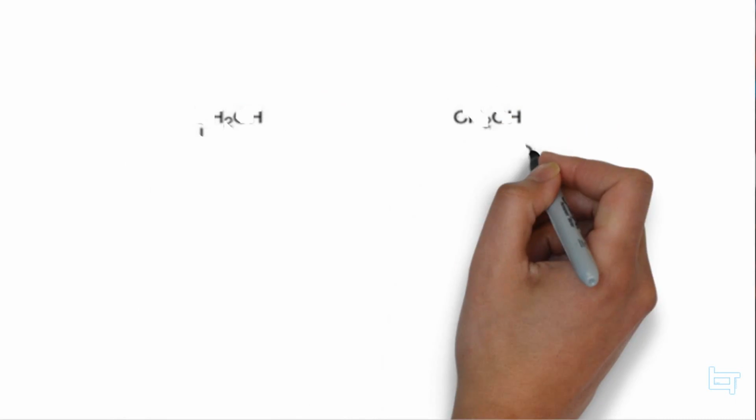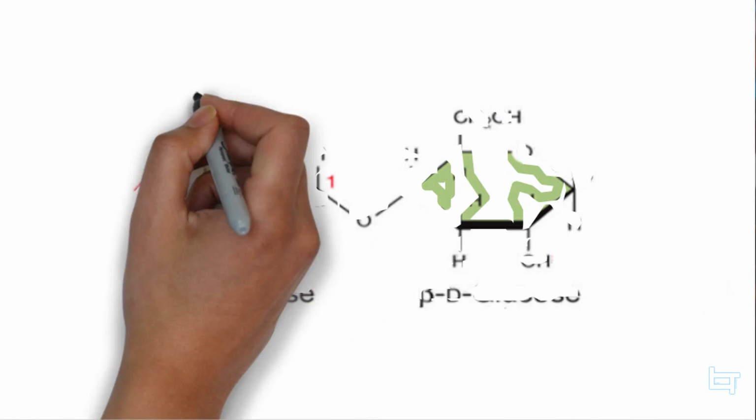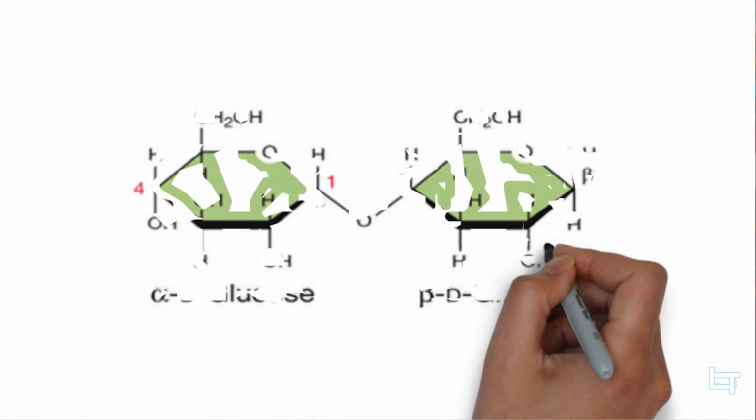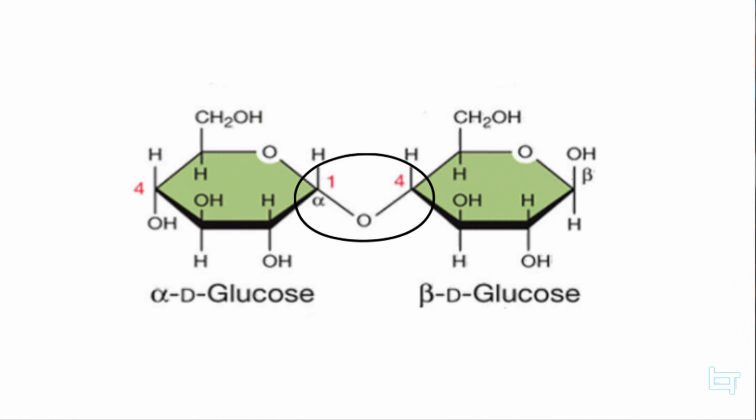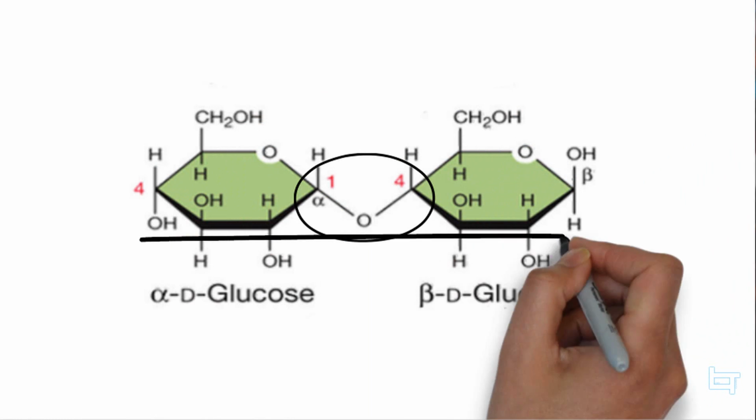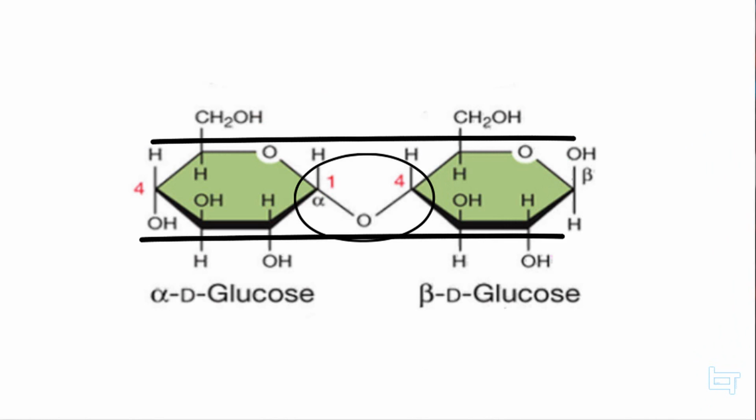So remember how I said 1 to 4 alpha or beta links? Well, let's take starch for example. This is how you would draw it. Notice how the 1 is connected to the 4. Also, what link would this be? It will be an alpha link. That's because the hydroxide is in the opposite plane of the hydroxymethyl group.